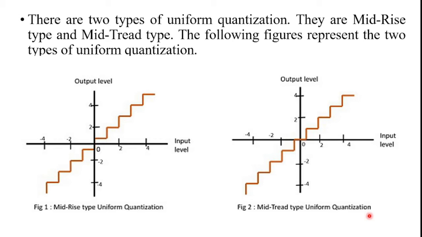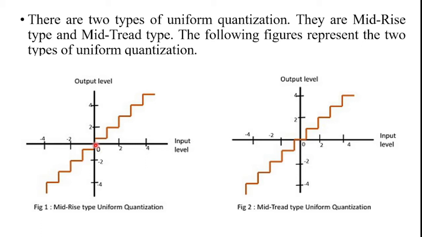The mid-rise type is so called because the origin lies, this is the origin, in the middle of a rising part of the staircase-like graph. The quantization levels in this type are even in number. The number of quantization levels is an even number.